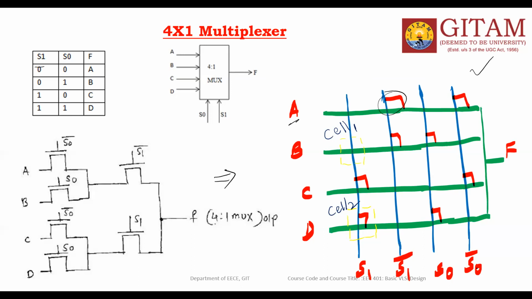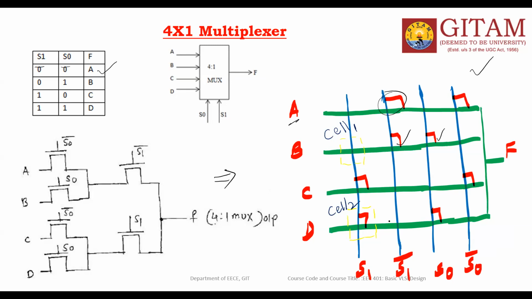Next, S1 bar is here, a transistor, into S0. S0 is here. See, this is the S0. This is one more, so this is the second product term.